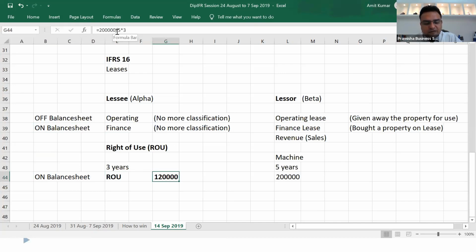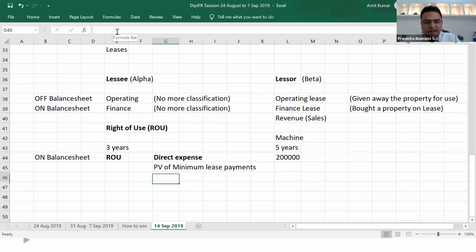Now this right of use consists of any direct expenses, the present value of minimum lease payments you have agreed to pay, and any cash paid to get it. So all these components will form the right of use asset.